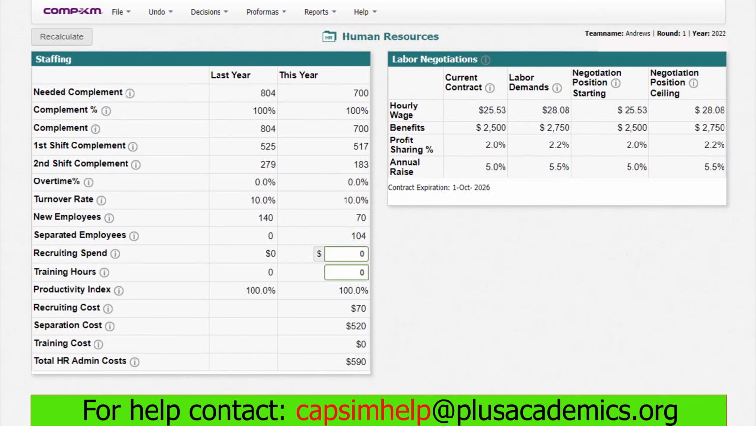In human resource, for recruitment spending, we are spending 5,000, and training hours we are offering 80 hours. The reason for this is because we want to maximize our productivity index. It is important for you to maximize your productivity index because it will really help you to cut down production costs. It will also help you to reduce the turnover rates. High productivity index reduces your cost because it makes your employee to be efficient in production. When employees are efficient, they have lower errors. With the low errors, you will cut down costs. That's all for human resource.